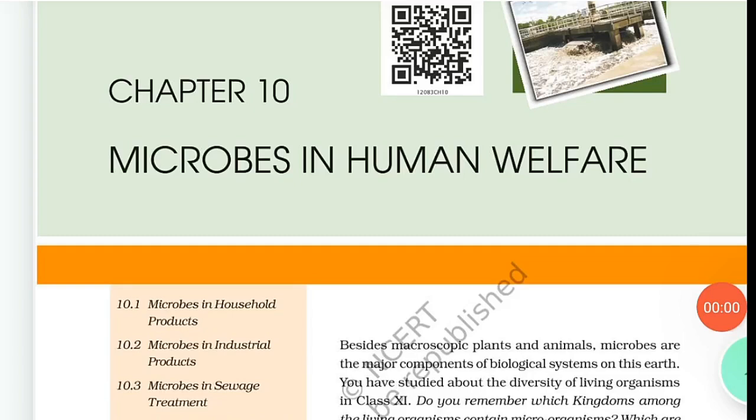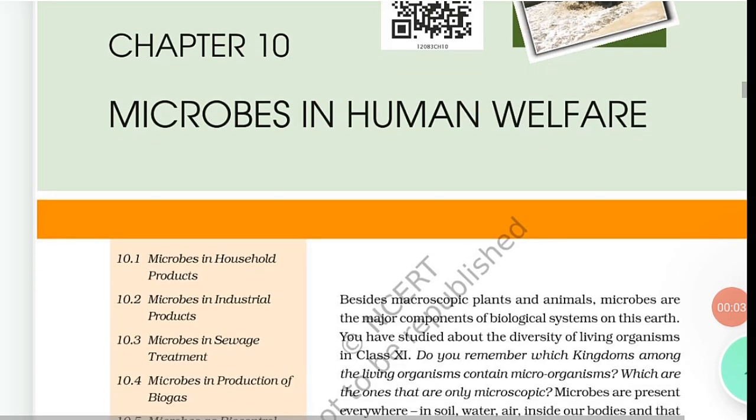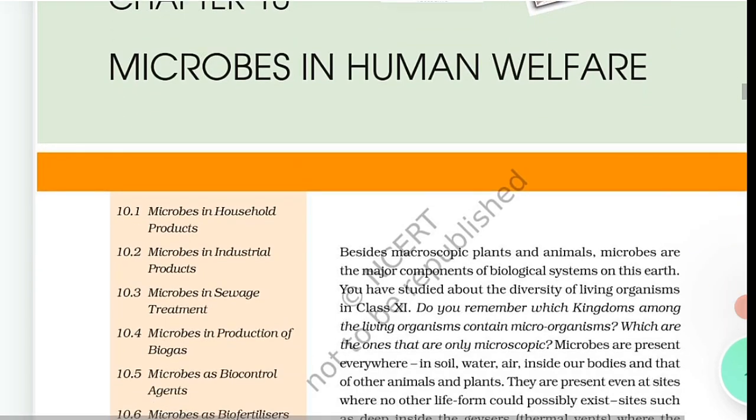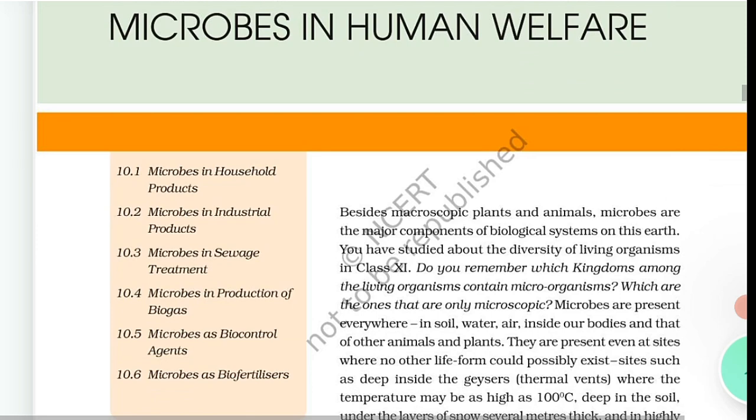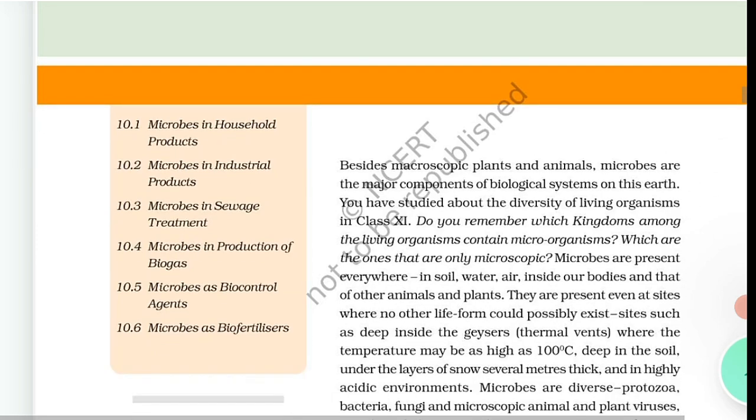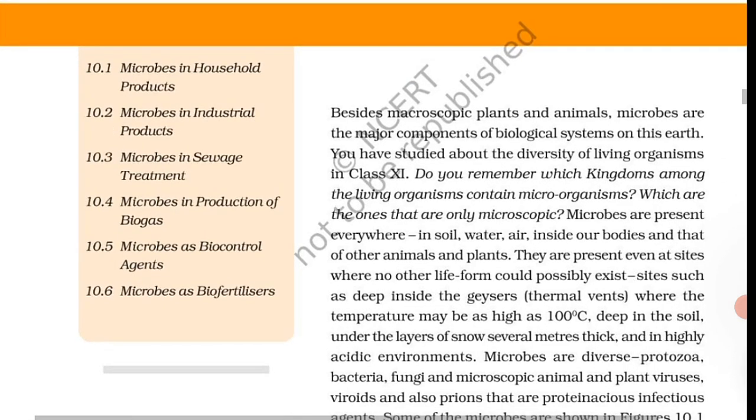So we are starting chapter 8, that is Microbes in Human Welfare. Besides macroscopic plants and animals, microbes are the major components of biological systems on this earth. You have studied about the diversity of living organisms in class 11th. Do you remember which kingdom among the living organisms contains microorganisms, the ones that are only microscopic?